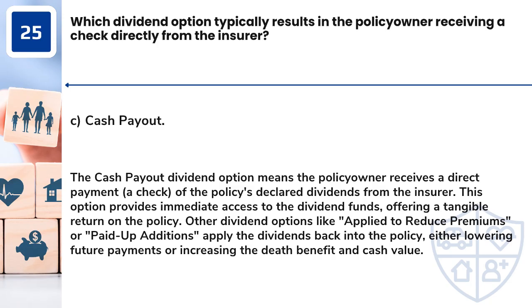Answer: C. Cash payout. The cash payout dividend option means the policy owner receives a direct payment, a check, of the policy's declared dividends from the insurer. This option provides immediate access to the dividend funds, offering a tangible return on the policy. Other dividend options like applied to reduce premiums or paid up additions apply the dividends back into the policy, either lowering future payments or increasing the death benefit and cash value.